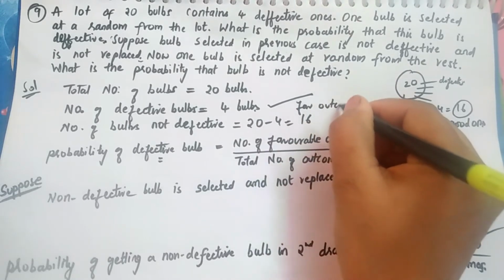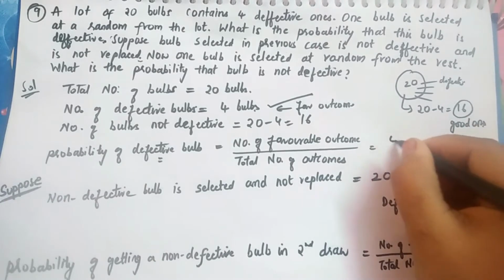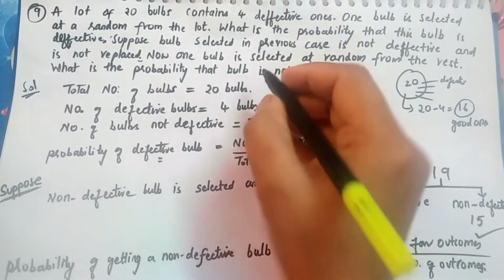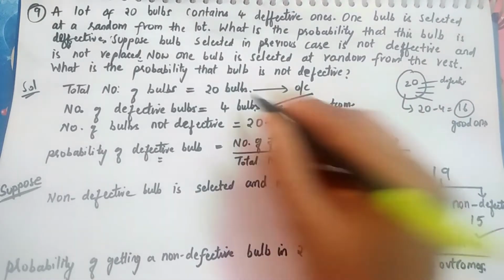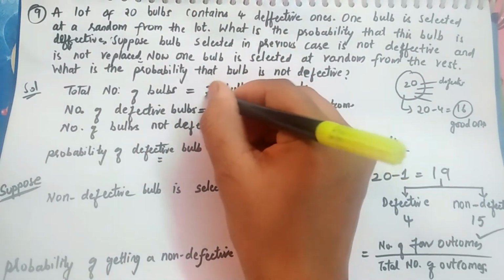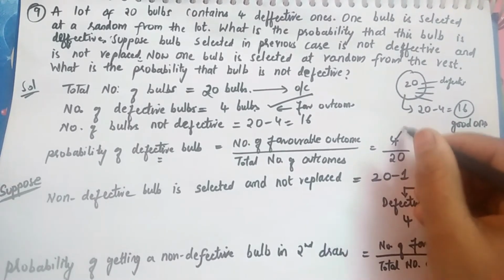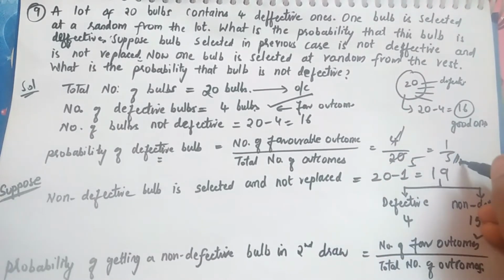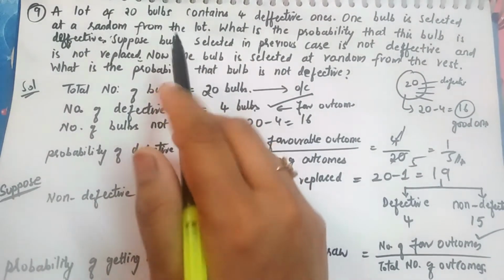The favorable outcome for our question is nothing but 4 bulbs, divided by the total number of outcomes. The total number of bulbs are the outcomes. What are the total number of outcomes? 20. Okay, the answer is 1 by 5, since 4 fives are 20. Now let's read the second part of the question.